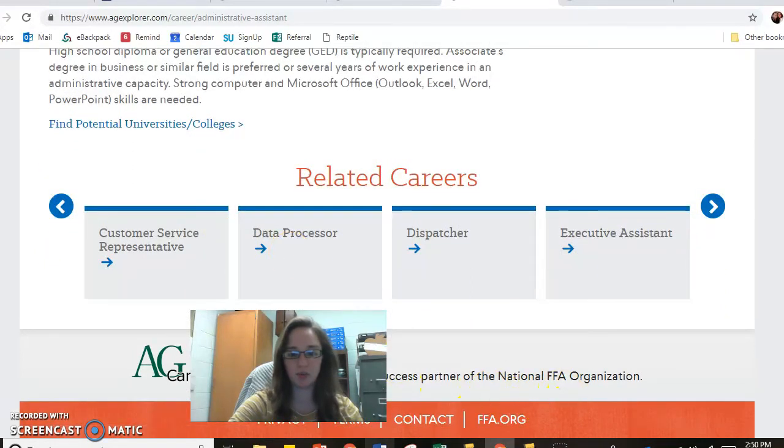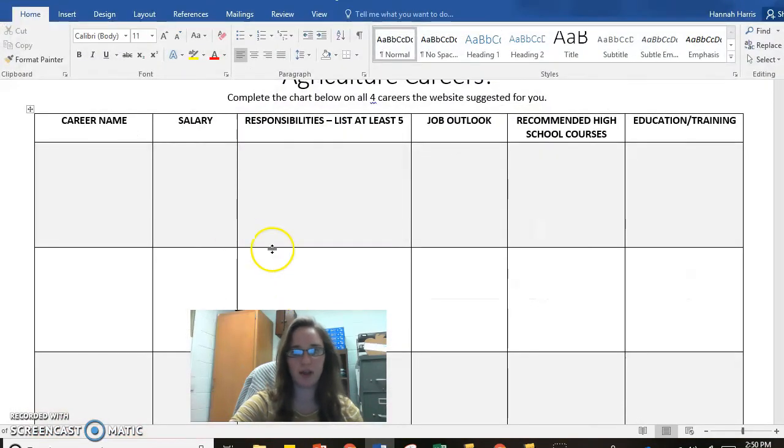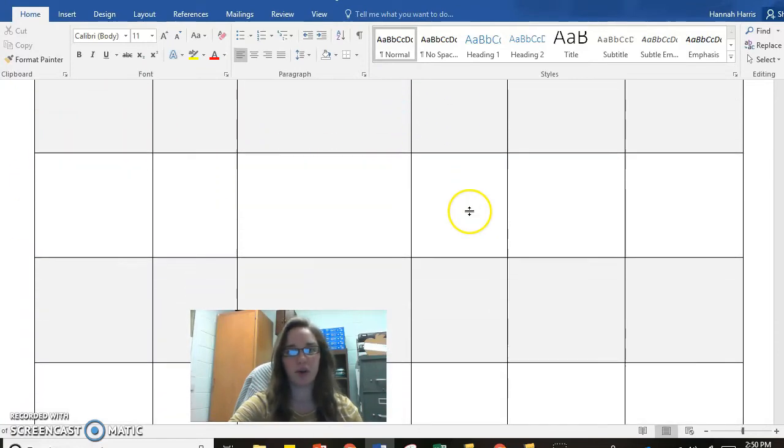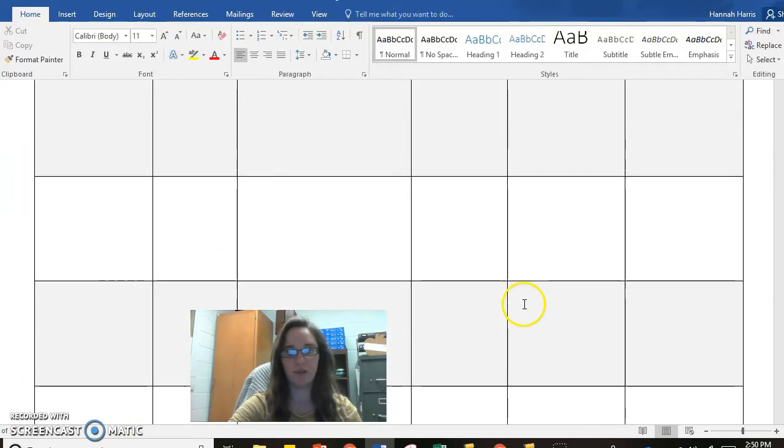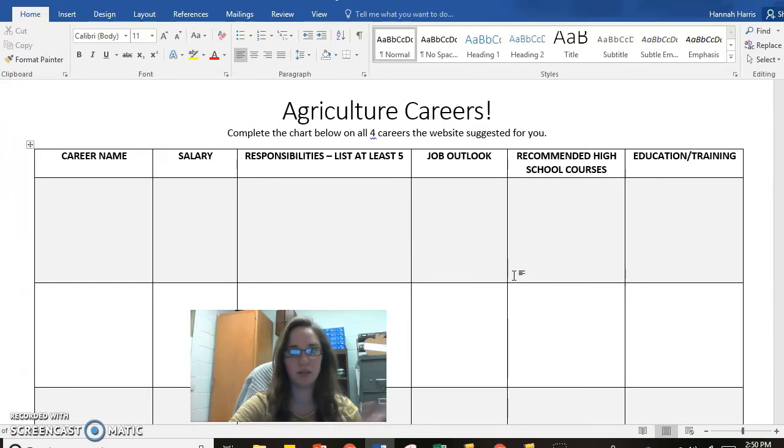And I actually did this when I was looking at colleges, is you just make a chart, and then you can compare them and see, what do you like? What do you not like? Do you like that one has less responsibilities or easier responsibilities, but maybe a more salary, or less of a salary? So you can look here, you can cross-reference. So it puts everything in a very informational type of system, so you can easily look at it all.